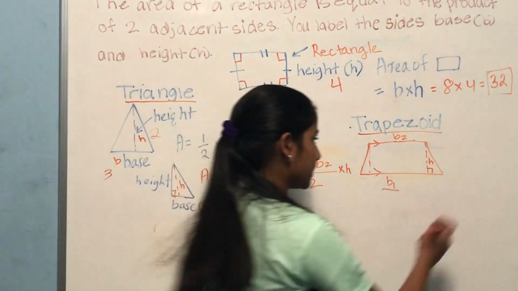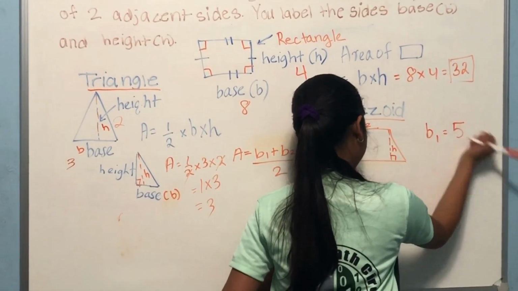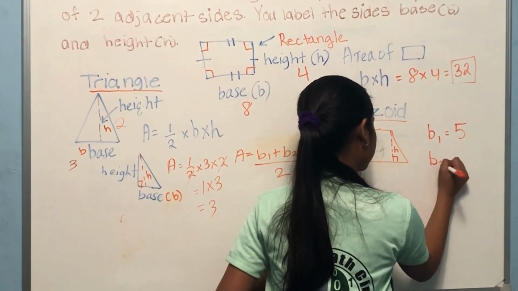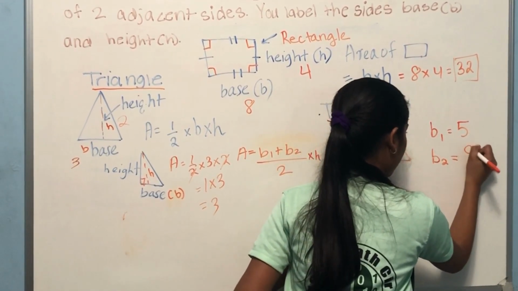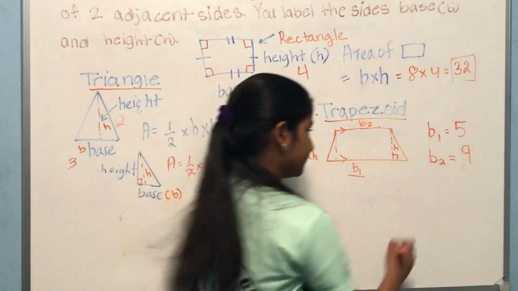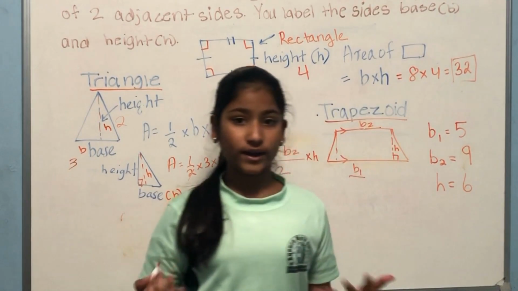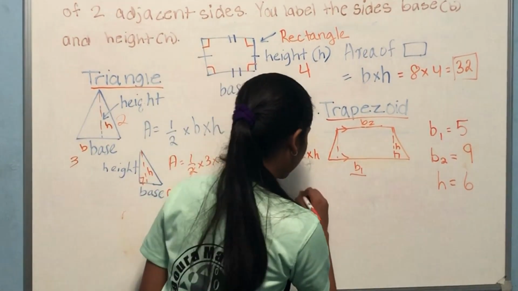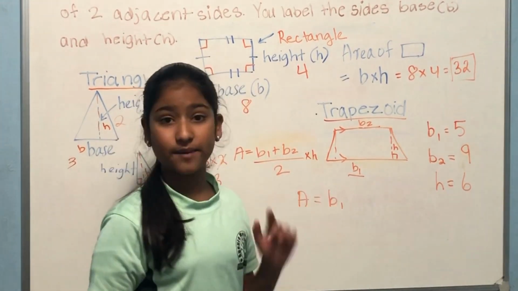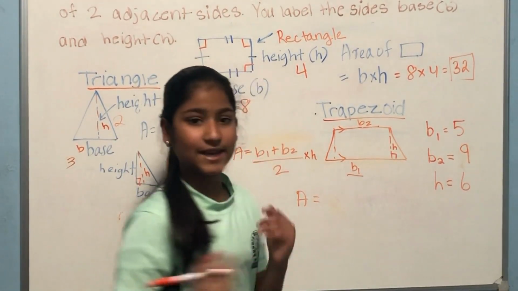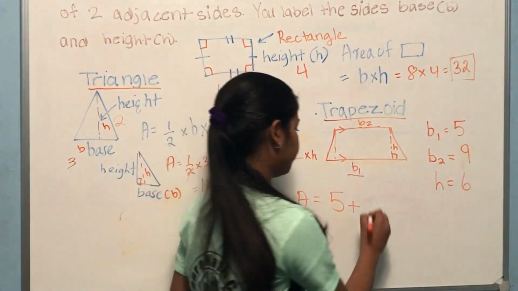So let's say that B1 is 5 and B2 is 9. And the height is 6. Now what can you do with this problem? I know that area is B1 plus B2 over 2 times height. B1 in this case is 5, B2 is 9.